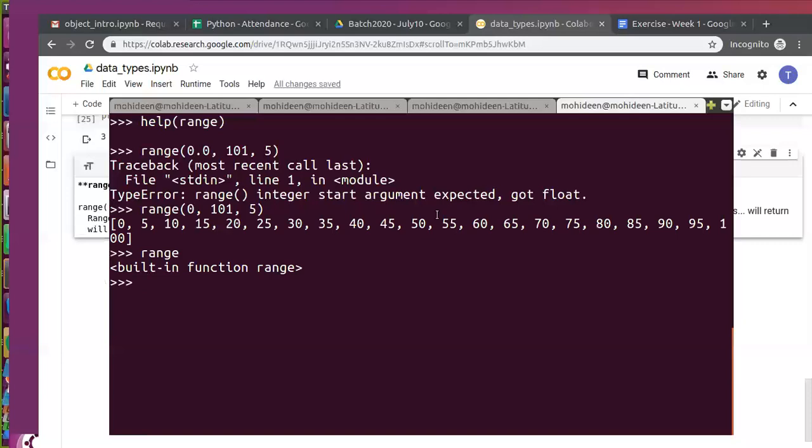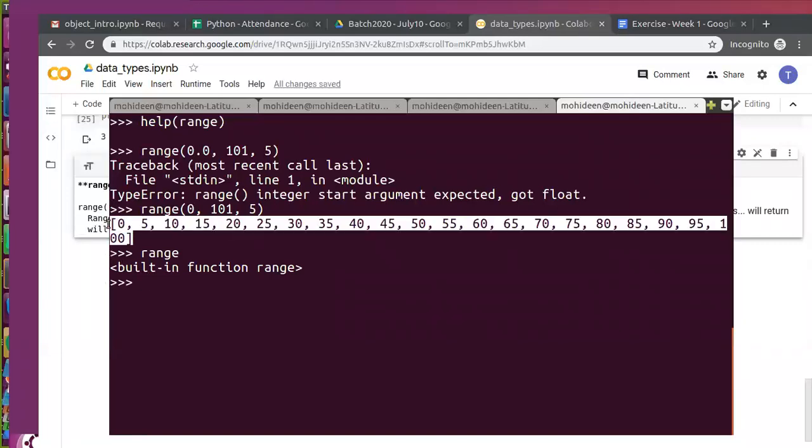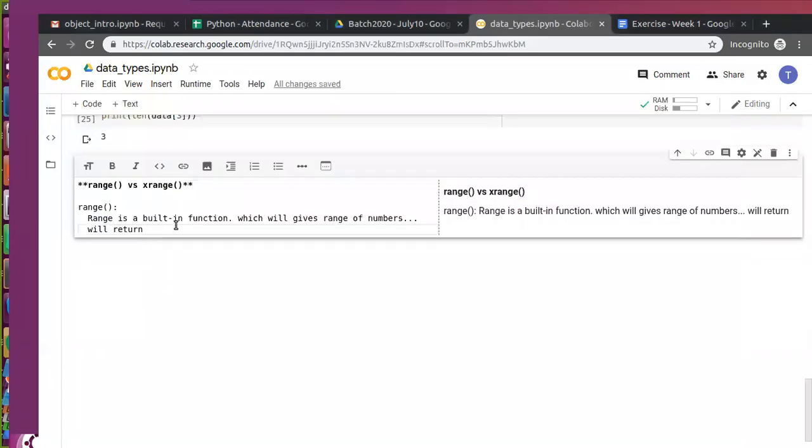The return type was a list, right? This is only with Python 2, not with Python 3. Okay, so range will return a list of integers in Python 2, not in Python 3.